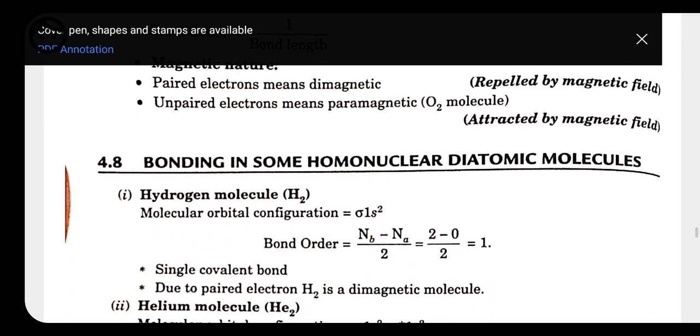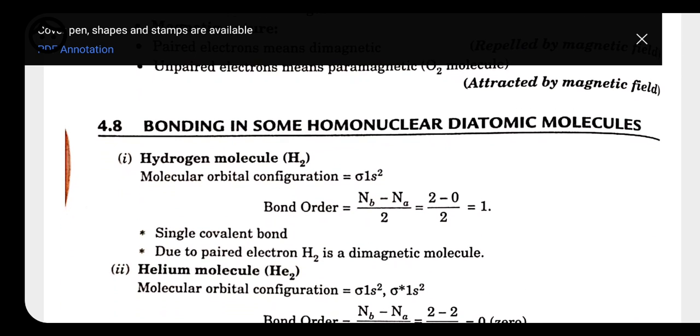See, here we have the electronic configuration for the hydrogen molecule. The atomic number of hydrogen is 1, but here we are talking about the hydrogen molecule, that is H2. It means the molecular orbital configuration has 2 electrons, because 1 and 1 combine to form 2. So when we write the electronic configuration, it starts with sigma 1s and then sigma star 1s. But because one orbital can accommodate 2 electrons, we have sigma 1s2 only.